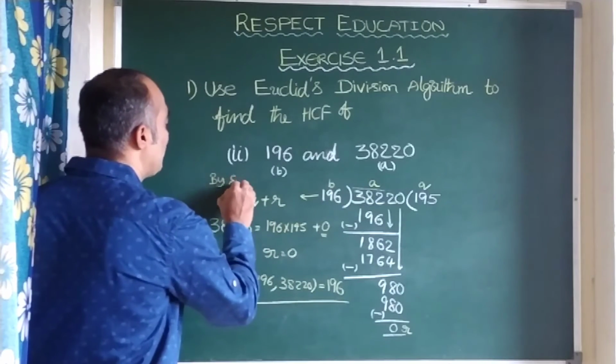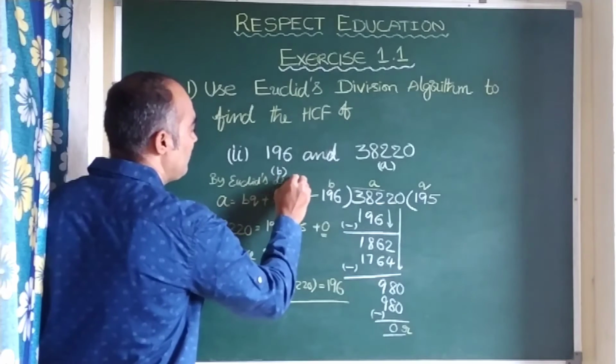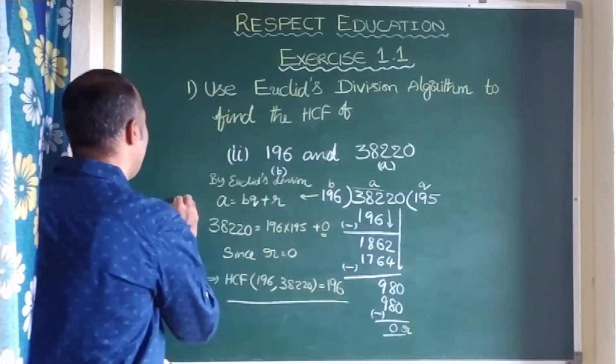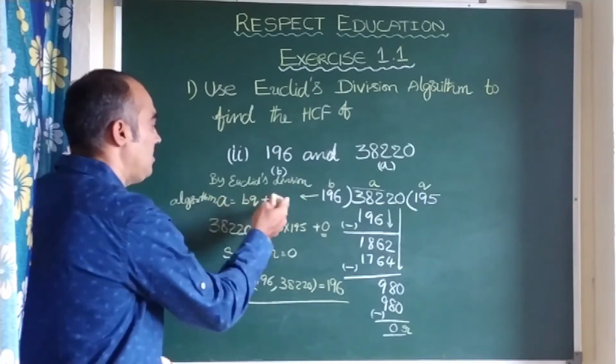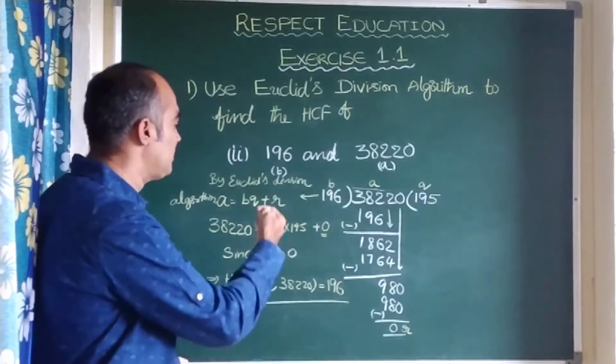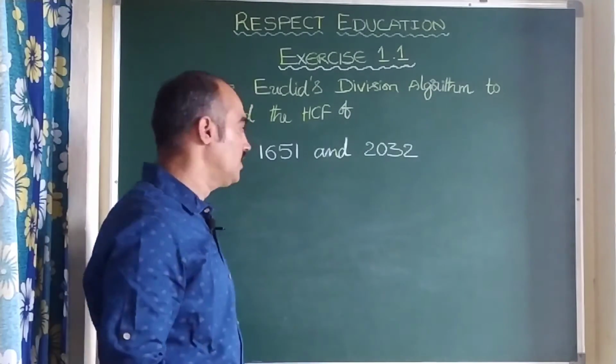Here you just write one more line, children: by Euclid's division algorithm. If at all you want, you can write a statement also. If not, you can leave the problem like this, no problem. Let us see the next bit, that is the third bit.